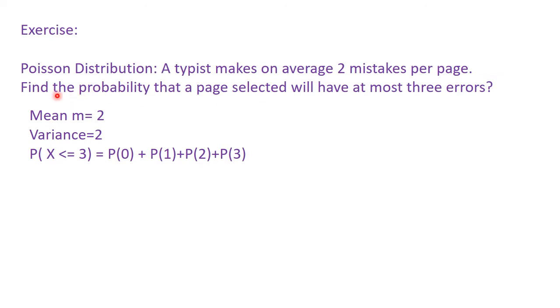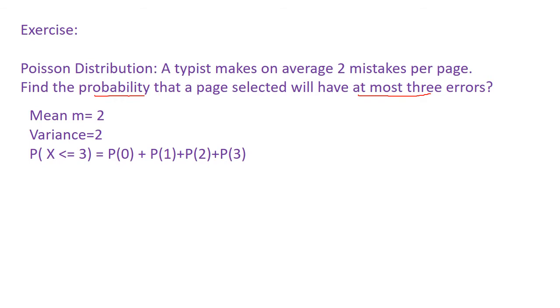Now we are asked to find, if you are choosing one page at random, what will be the probability that at most it will have 3 errors. Here one thing we have to notice, that the word at most means it will have maximum 3 errors.